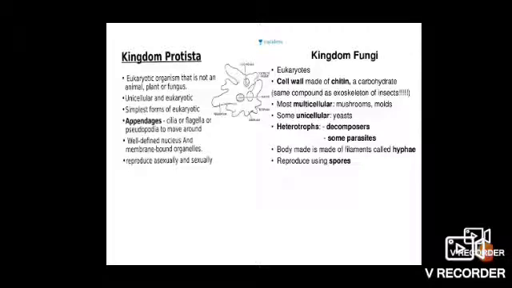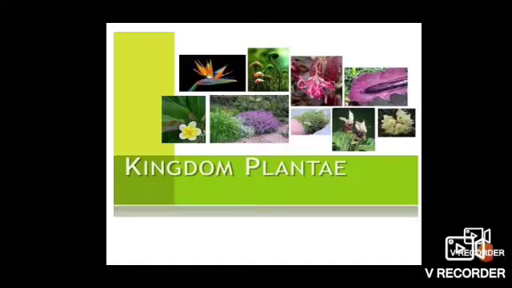So they feed on dead and decaying organisms, that's why they are known as saprophytes. They are also called decomposers. Some are also parasites. Some examples of the kingdom fungi are Aspergillus, Penicillium and Agaricus.